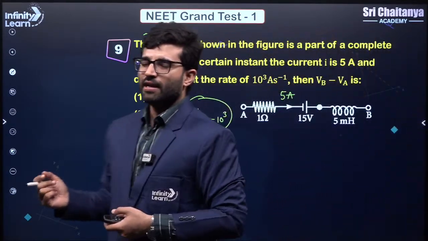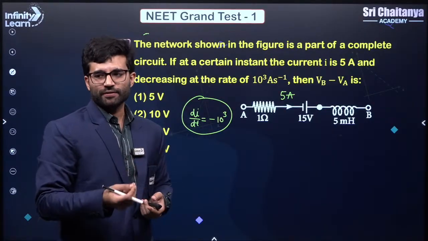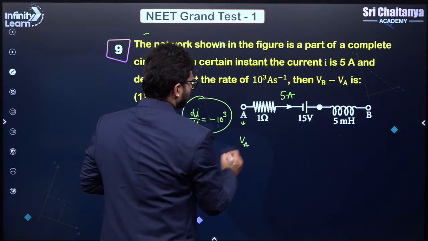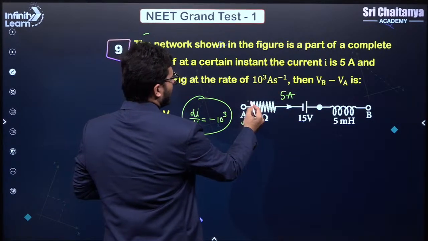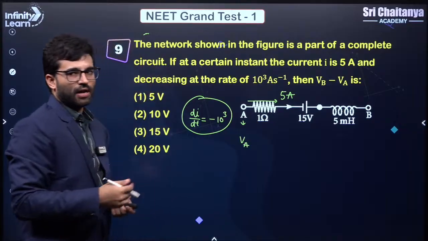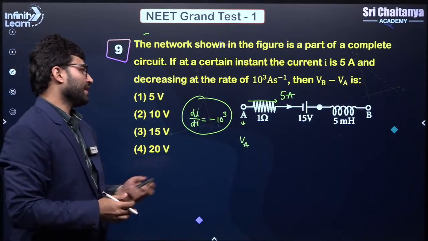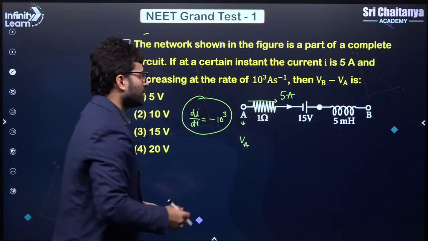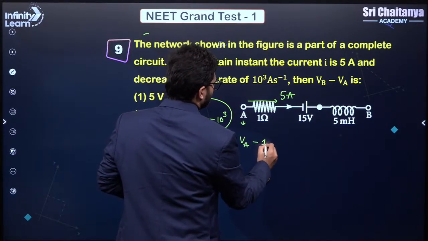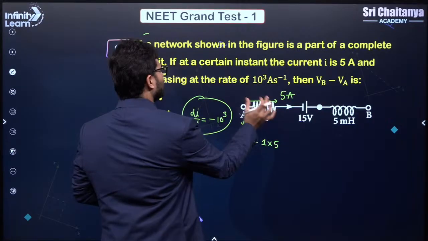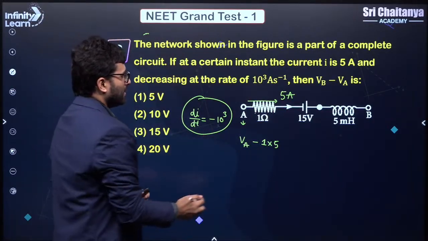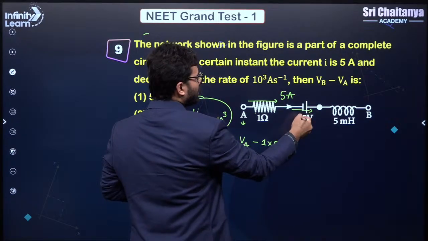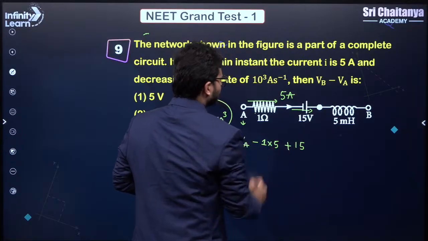We start from one end and we move to the other end by adding all the potential differences. So let us start from here. I'll write the potential of this point, which is VA. Now this is 5 amperes, and as I go across this resistance, what will be the potential difference? As I go, the potential will decrease, because current flows from higher potential to lower potential. So I'll write minus I into R, so minus 1 into 5. This is the potential difference across 1 as I move ahead. Now when I move from here till here, there is an increase in potential by 15 volts. So I will write plus 15.